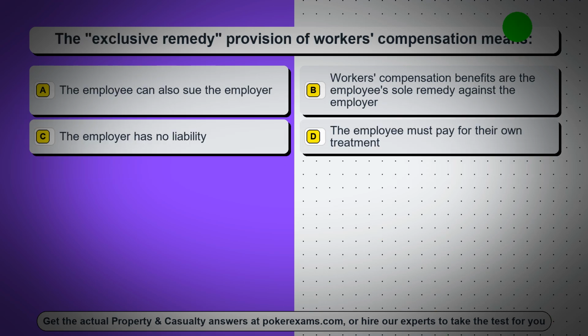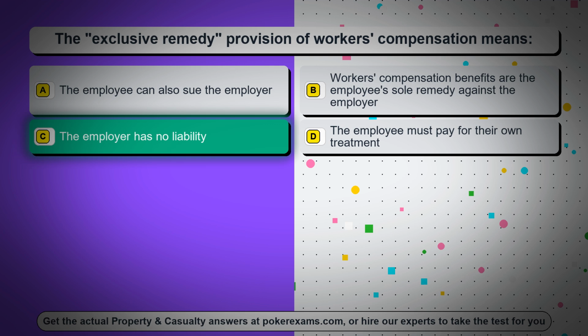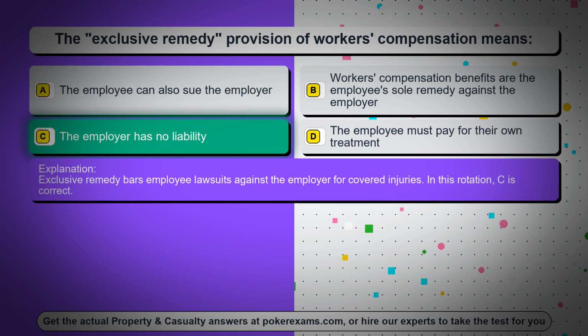Question 66. The exclusive remedy provision of workers' compensation means, option A, the employee can also sue the employer. Option B, workers' compensation benefits are the employee's sole remedy against the employer. Option C, the employer has no liability. Option D, the employee must pay for their own treatment. The correct answer is option C, the employer has no liability. Exclusive remedy bars employee lawsuits against the employer for covered injuries.